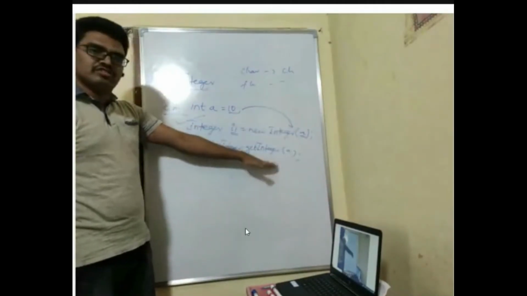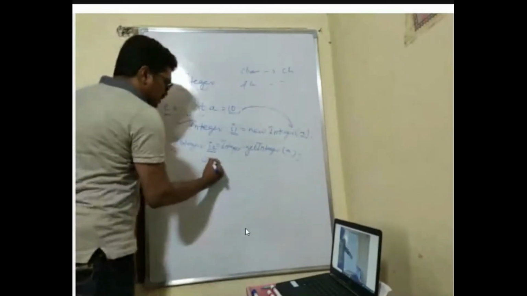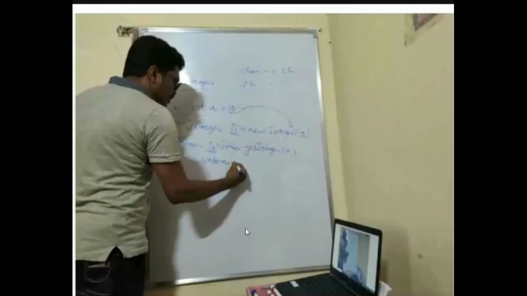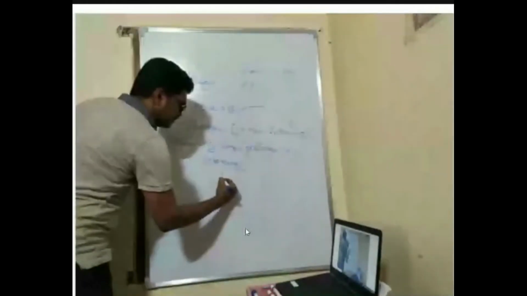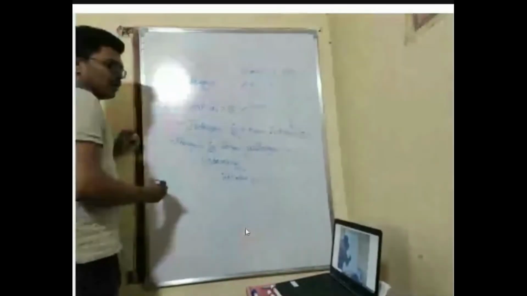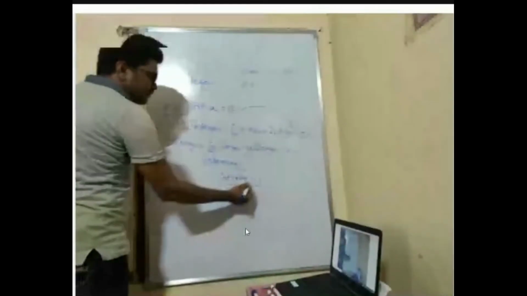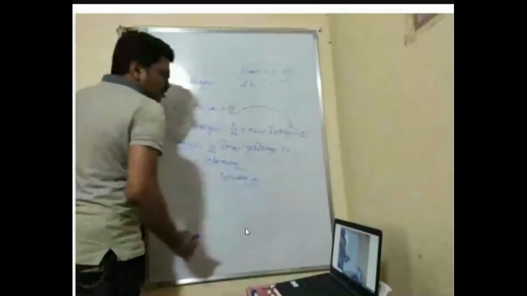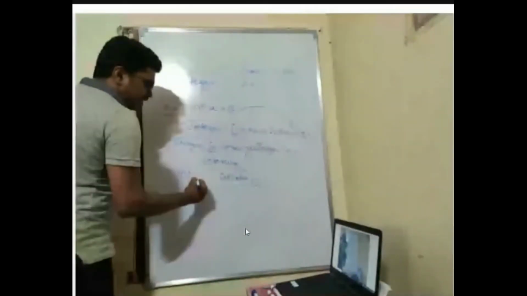In order to do unboxing, we have a method called intValue, which converts the object into a normal integer type. You can store it in an int. But it is not a static method. It is a non-static method.